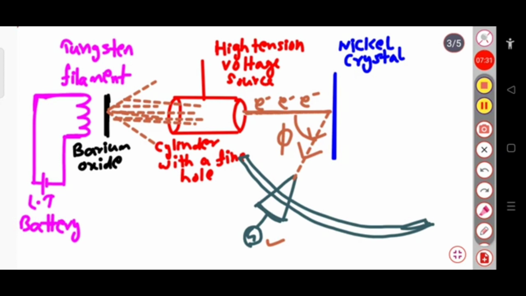The galvanometer deflection shows the intensity of the electron beam as the movable detector captures every possible direction. Clear?